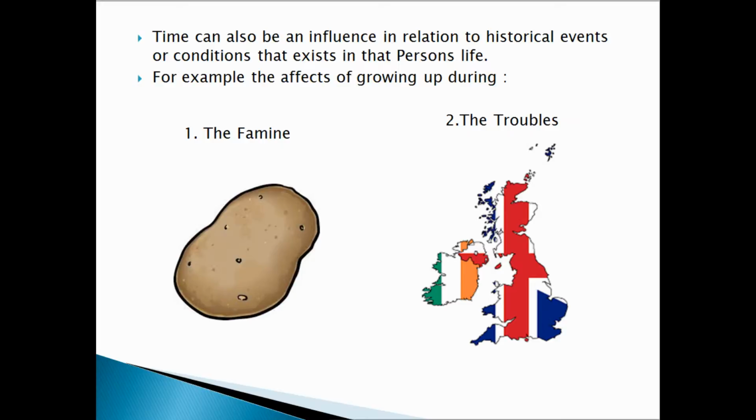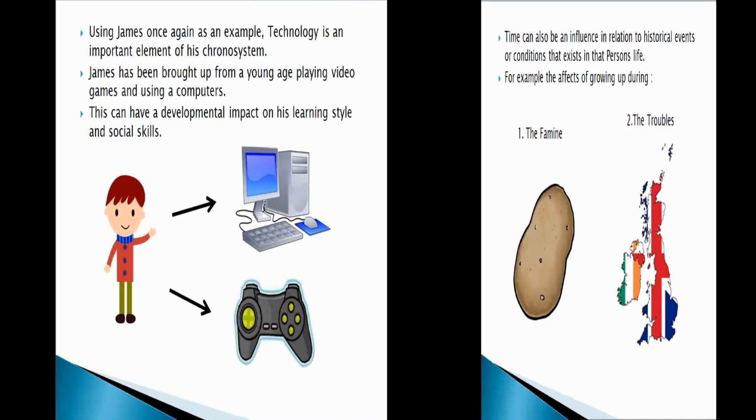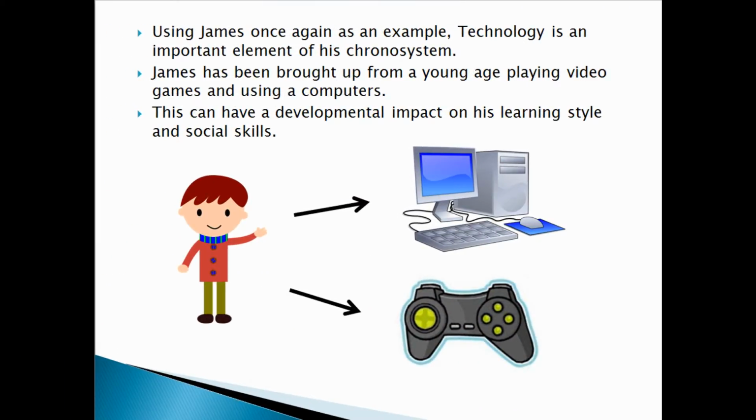Time can also be an influence in relation to historical events or conditions that exist in the person's life. For example, the effects of growing up during the famine or growing up during the Troubles. Using James once again as an example, technology is an important element of his Chronosystem. James has been brought up from a young age playing video games and using a computer. This gives him a development impact on his learning style and social skills.